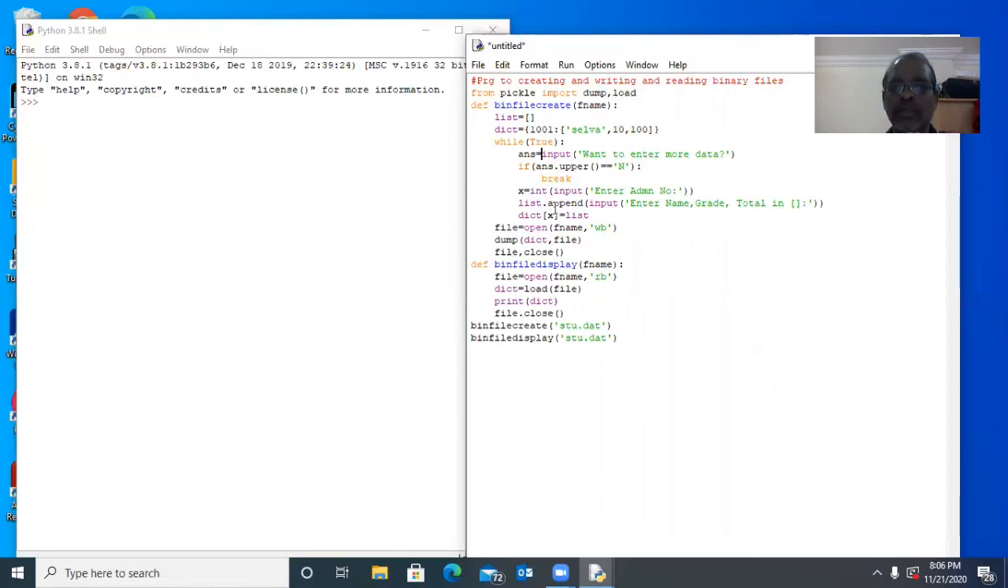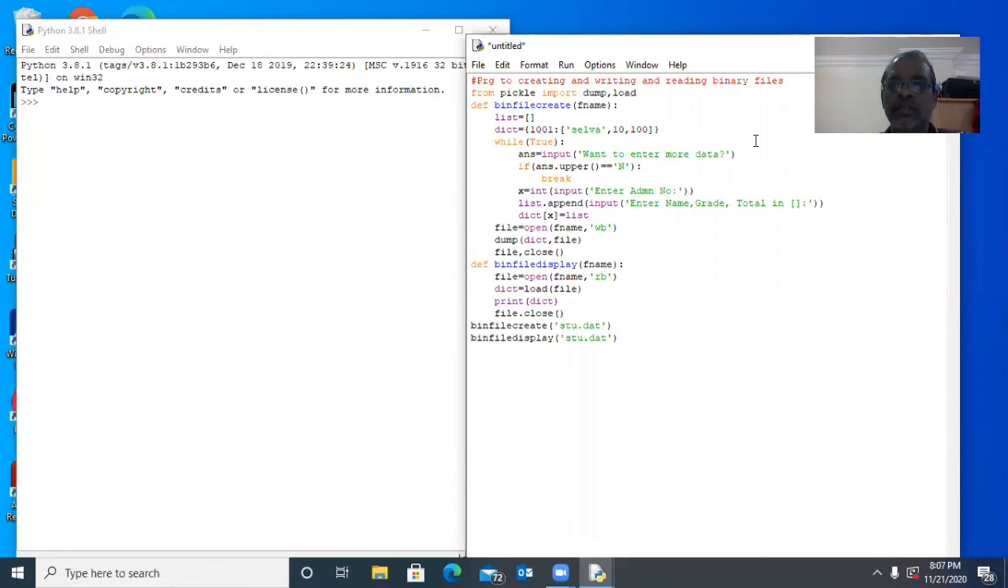List dot append. Already the list does not have any element. A new element is going to be appended. Input: enter name, grade, total in square bracket. So within square bracket, I will give Guru, 10, 500. Now the list has Guru, 10, 500. Then dict of X, X is 1002, dict of 1002 equal to list. Okay. So now this dictionary contains two elements, 1001 and 1002 as keys, and Selva 10, 100 and Guru 10, 500 as values. That's good. Then afterward the condition is true.